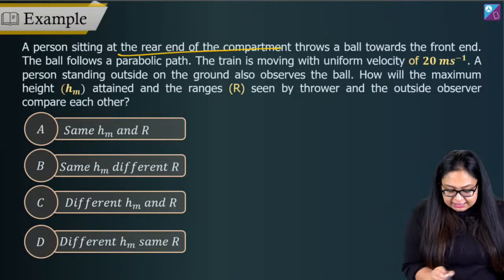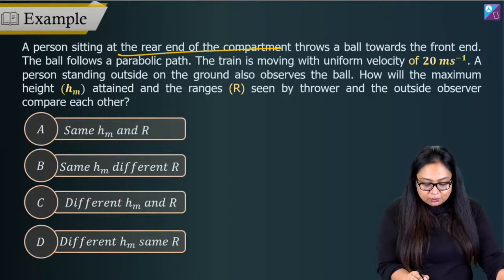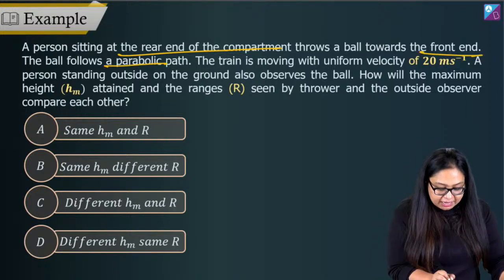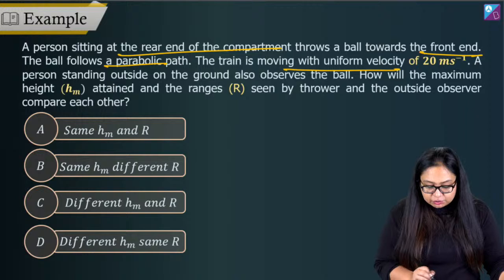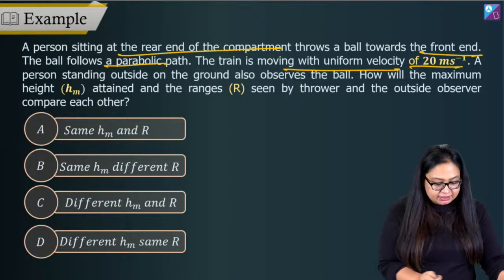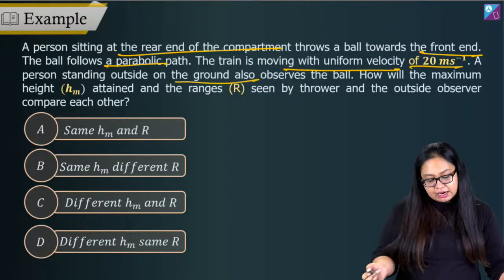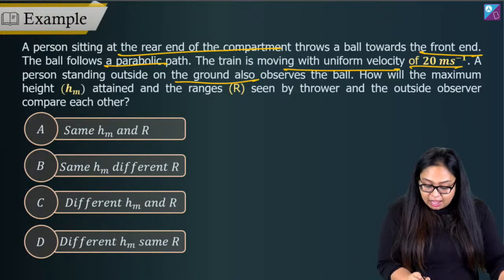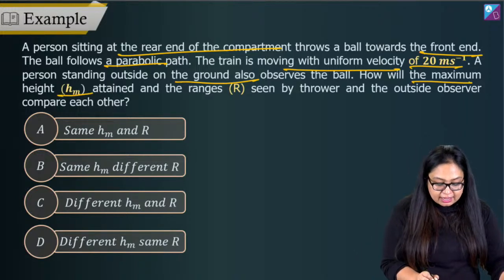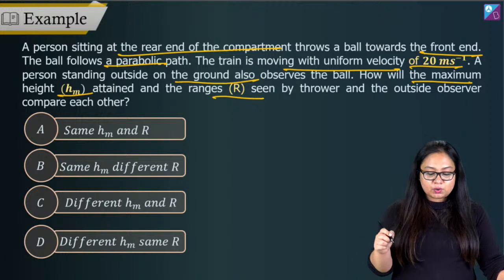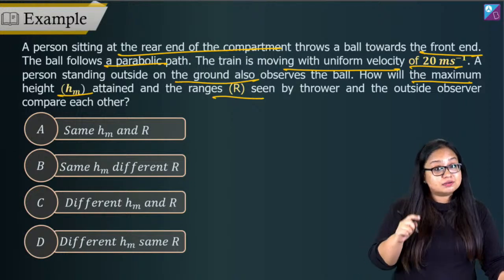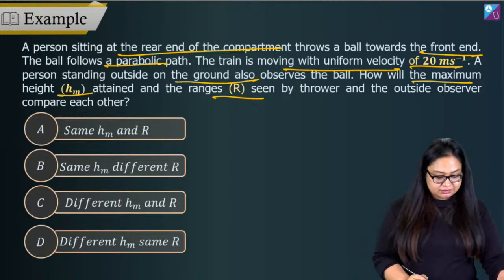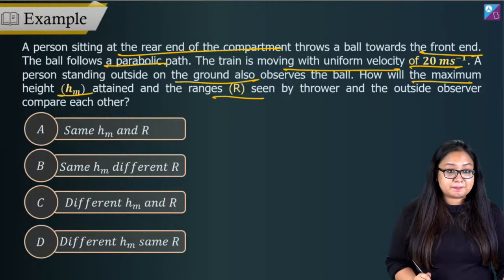A person sitting at the rear end of a compartment throws a ball towards the front end. The ball follows a parabolic path. The train is moving with uniform velocity of 20 meter per second. A person standing outside on the ground also observes the ball, right? There are two people observing the ball. How will the maximum height and range seen by the thrower and outside observer be with respect to each other? Compare with each other.